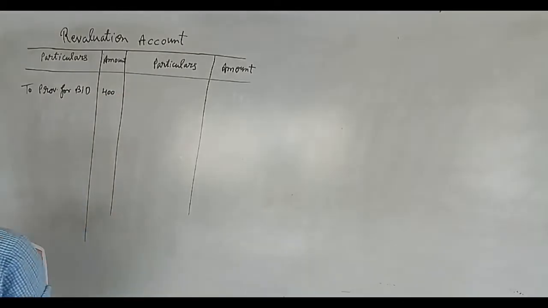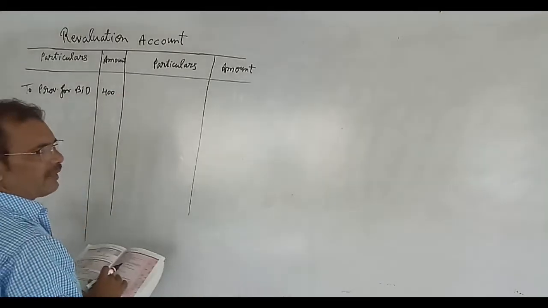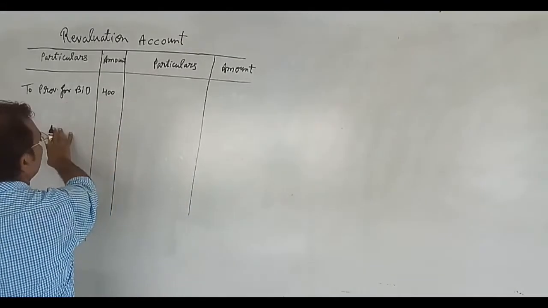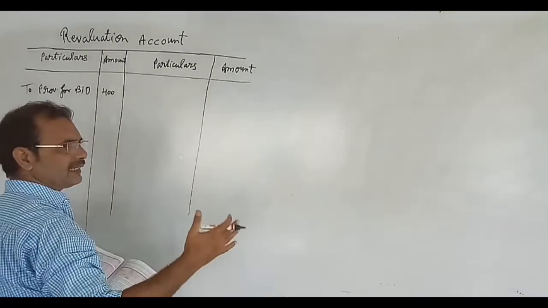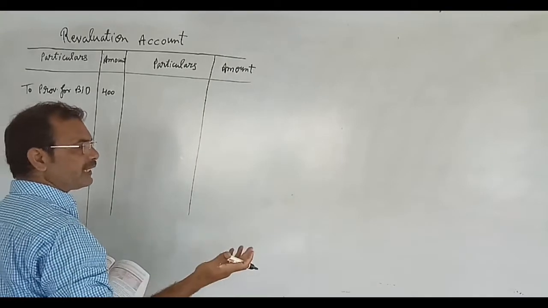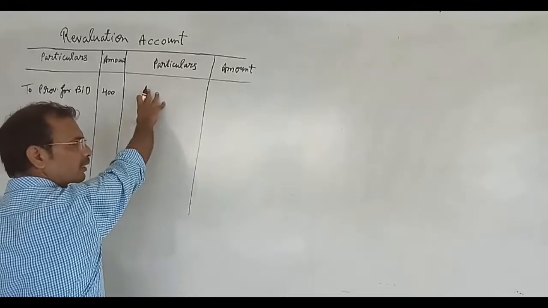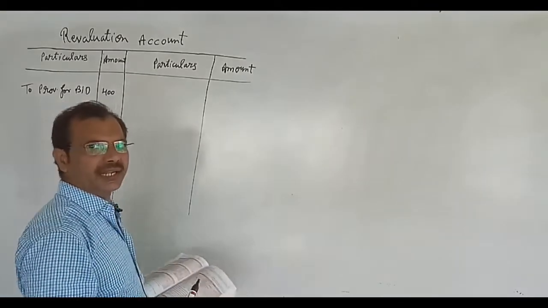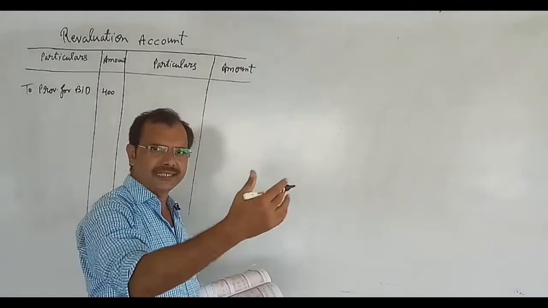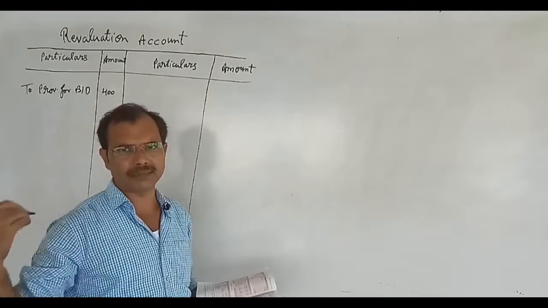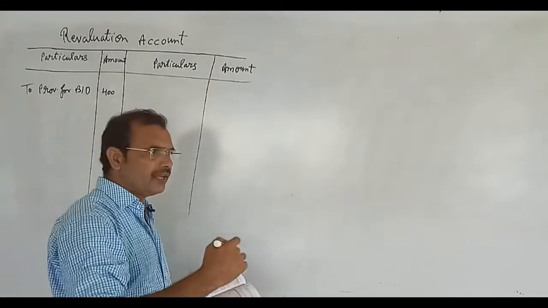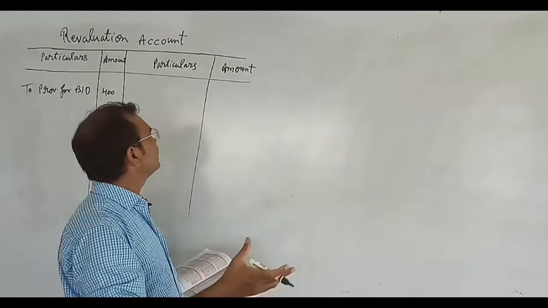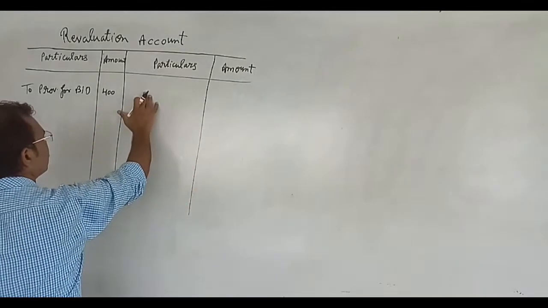Next, stock to be appreciated. Whenever any asset is depreciated, it will come in the debit side of the revaluation. When any asset is appreciated, it means it will come in the credit side. I am repeating again, whenever any asset is depreciated, it will come in the debit side, and whenever any asset is appreciated, increased, at that time it will be recorded in credit side.